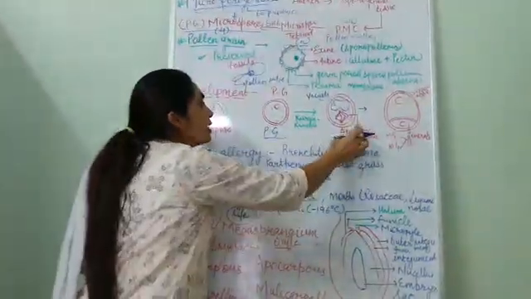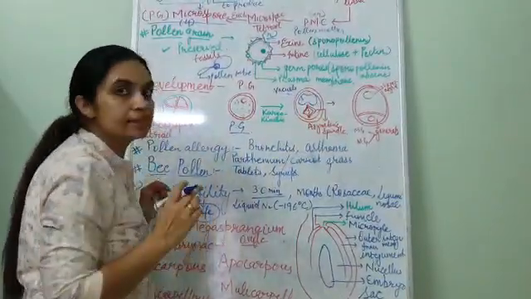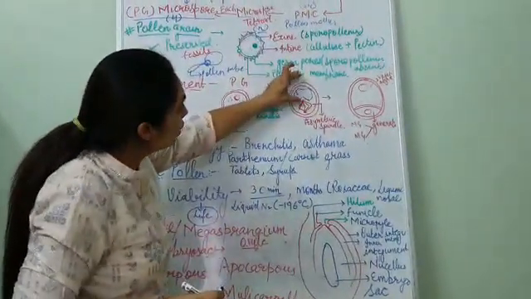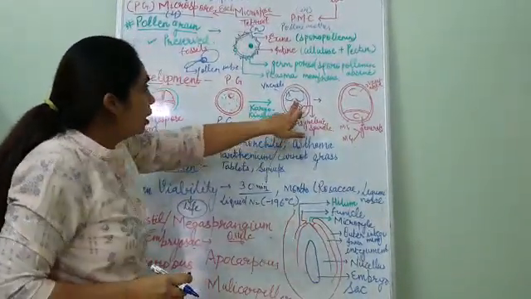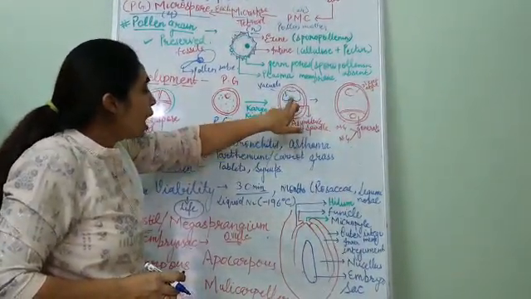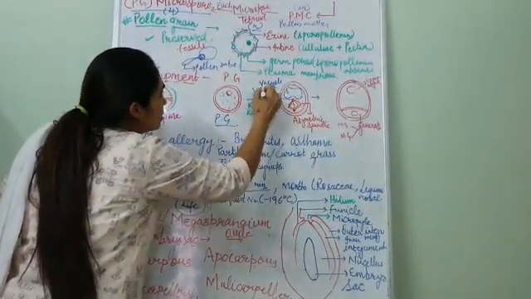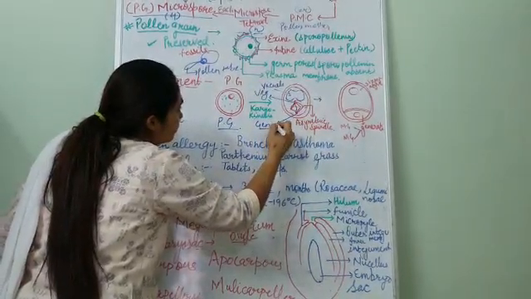So there is an asymmetric spindle formation. Spindle formation takes place during cell division. Asymmetric, that means one portion is bigger and the other one is smaller. How come? See, 2 nuclei are formed. One nucleus is known as the vegetative nucleus and this one is known as the generative nucleus.